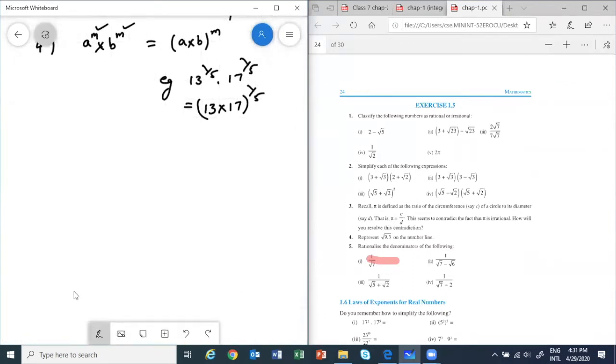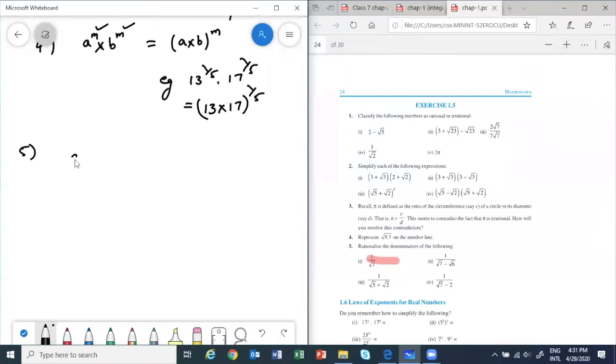Next property, we should always remember that anything to the power 0 is always 1.